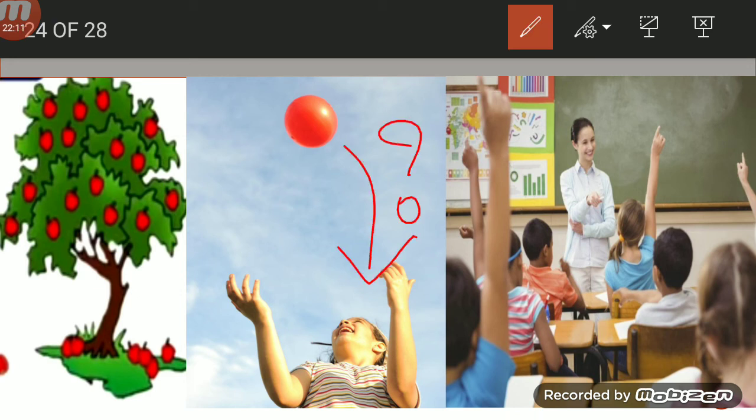Why? Because the earth has an attraction. That attraction force is called gravitational force. All objects contain this force. For example, you also contain gravitational force, and I also contain gravitational force. The sun, planets, rocks, even a duster, chalk piece or board, all materials have gravitational force.